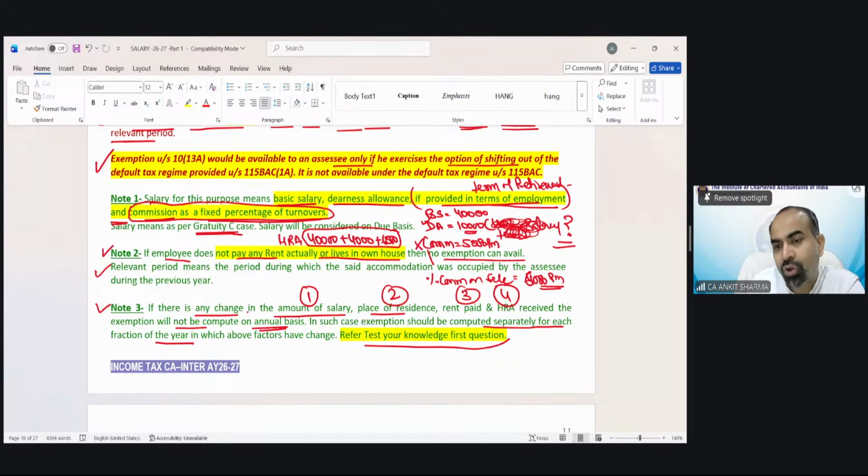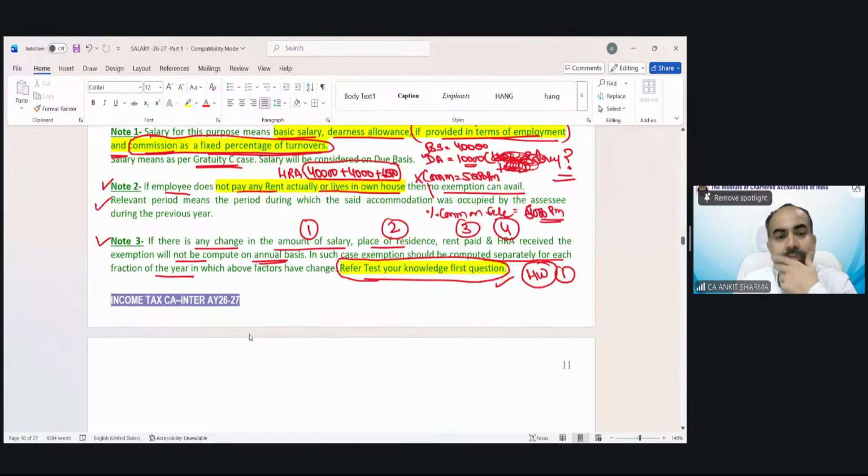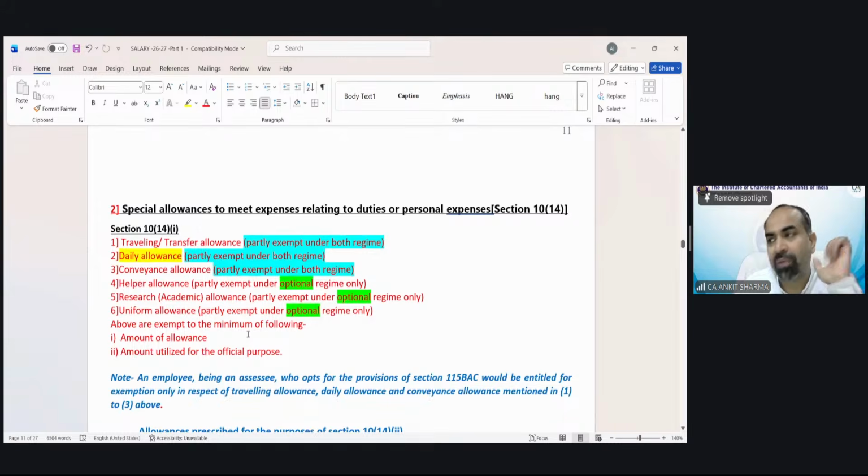And the test your knowledge question number 1 is like that. So this is your homework. You can go and solve test your knowledge question number 1. We will discuss that in the next class. So that was HRA provision completed. So I believe now your HRA queries must have been solved.